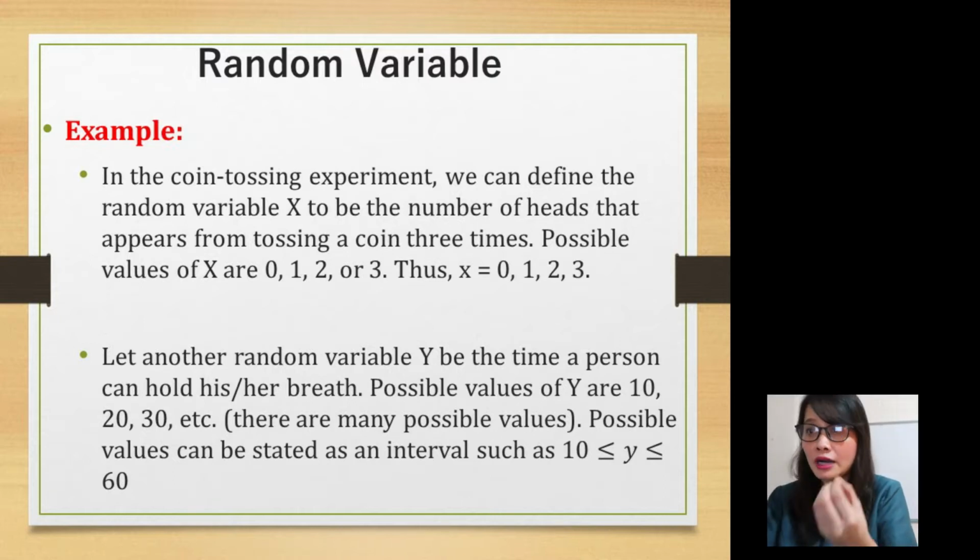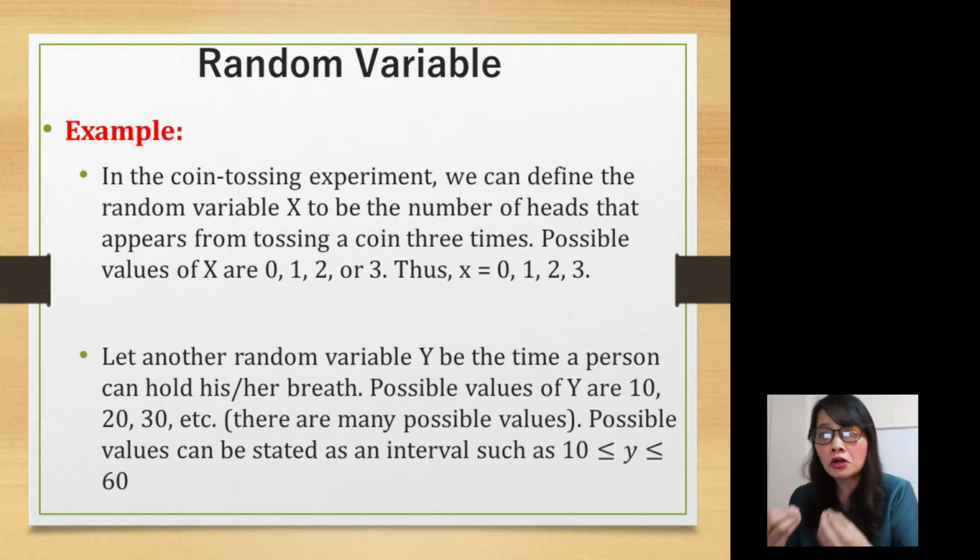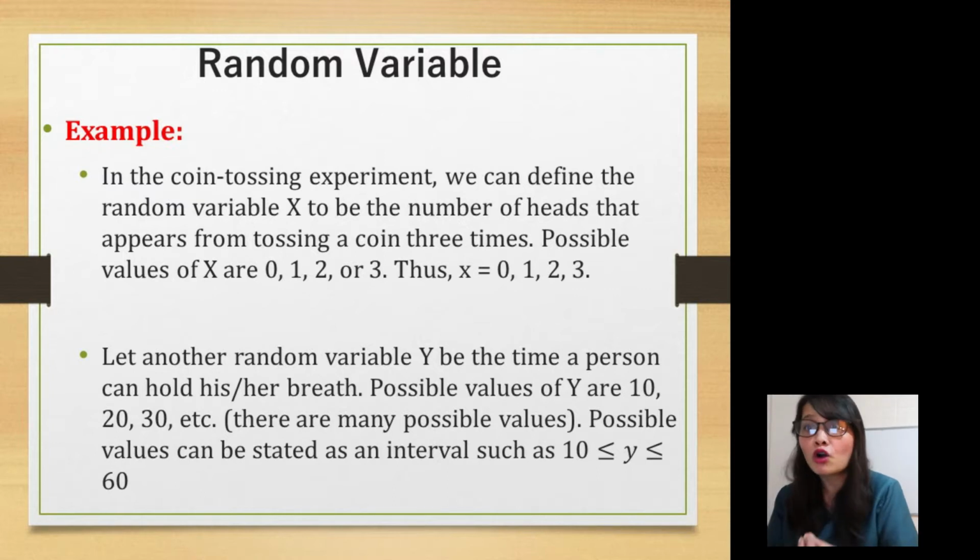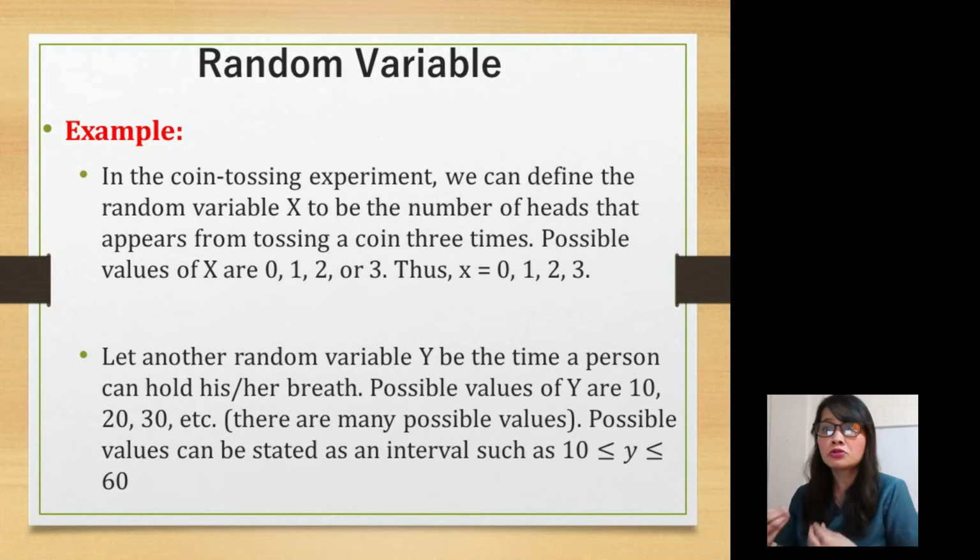So the example of a random variable is in the coin tossing experiment. Coin tossing, that's a chance. We can define the random variable to be the number of heads that appear if you toss a coin 3 times. That is your random variable. What are the values? Those are your small x. The values are 0, 1, 2, or 3.